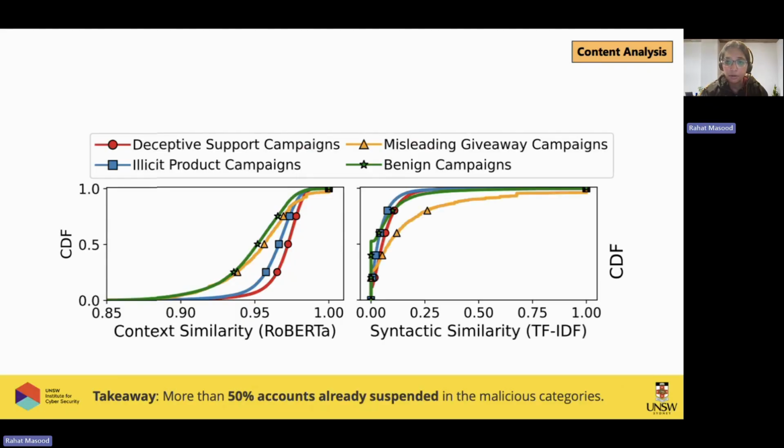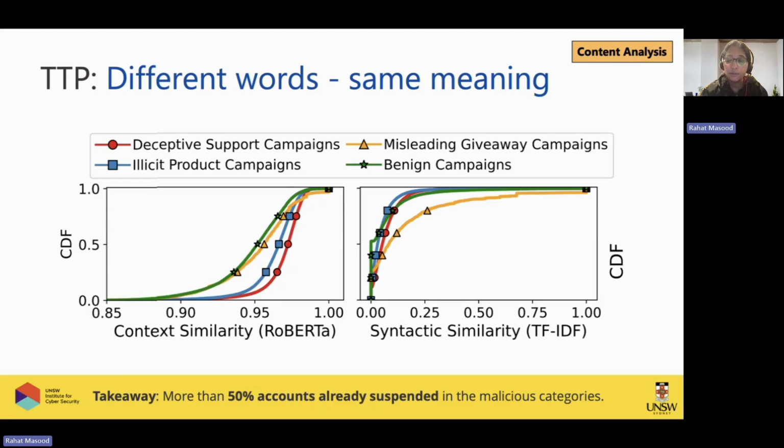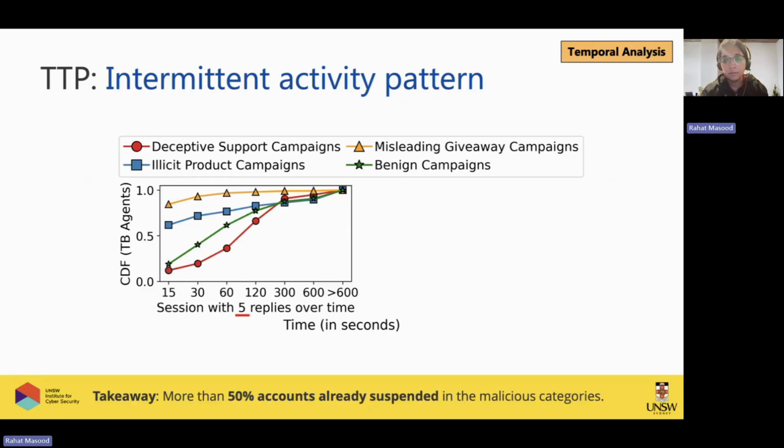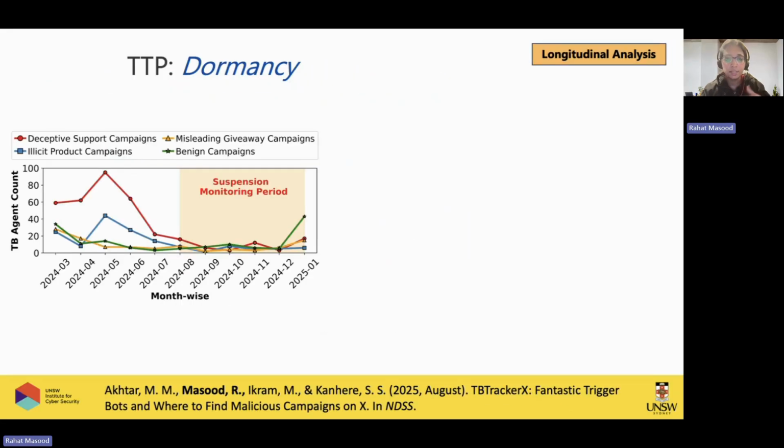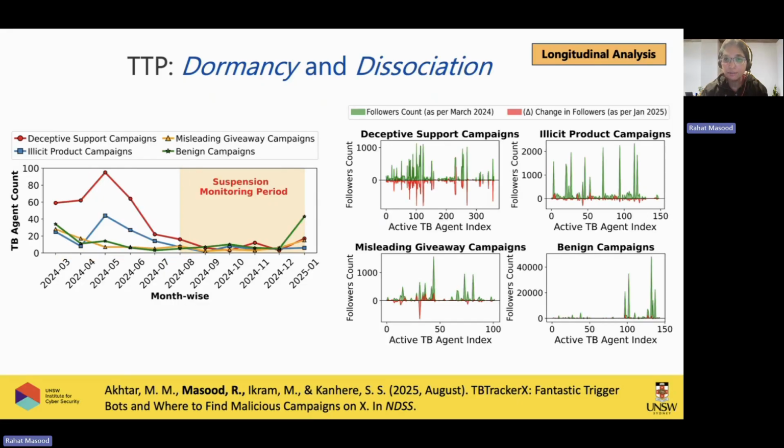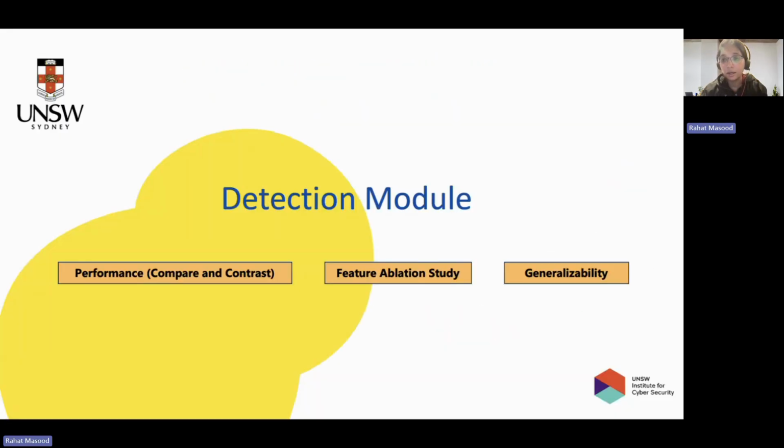We also did some content analysis, like how these trigger bots are evading the detection methods, and we found that their context similarity is way higher than their syntactic similarity. Syntactic similarity means that they are saying different words, but their meaning is the same. So we did quite a lot of study in that. There are also other analyses which we did, but I will skip them because I do not have the time to cover all of this. But overall, I'm saying that it's difficult to detect the trigger bots, but it's not hard, or rather, it's not impossible.